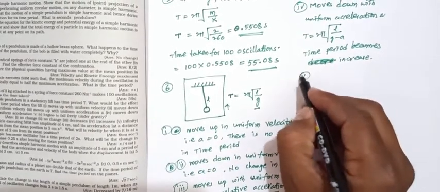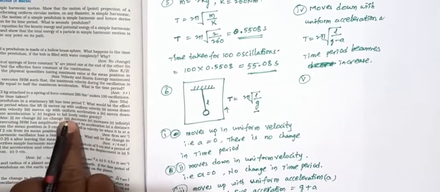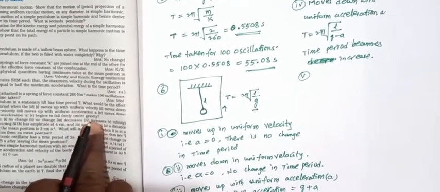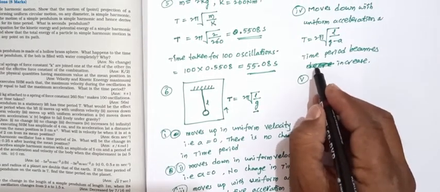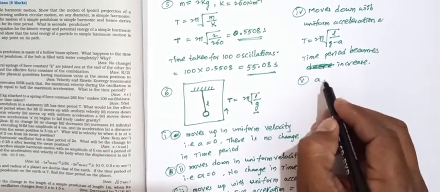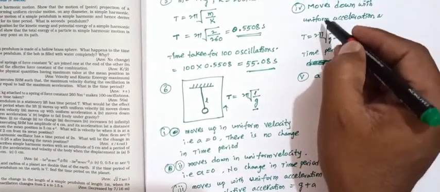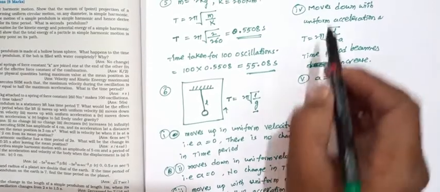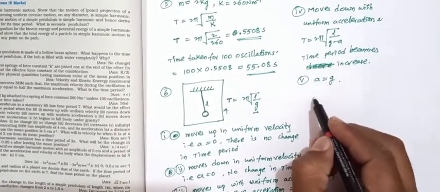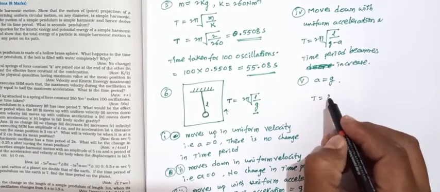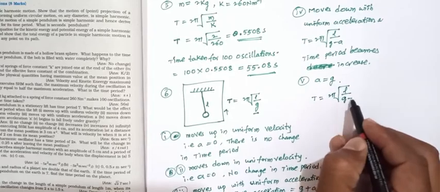Last case, the fifth one, is freely falling under gravity. Freely falling means the acceleration equals acceleration due to gravity. Here it moves downward, freely falling body. The time period T equals 2 pi square root of L by g minus a.